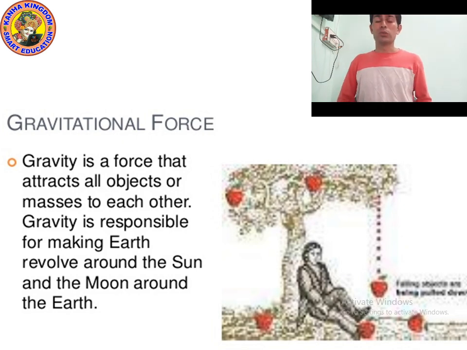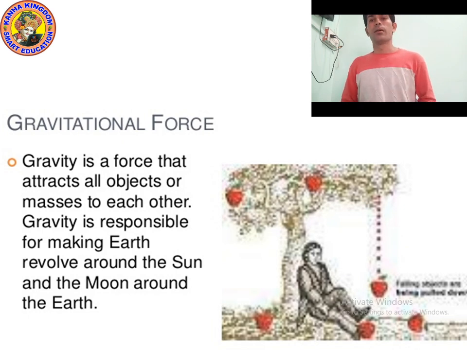Okay, so remember, kids, every object in this world, every mass in this world applies force on each other. That force is called gravitational force. Even the earth revolving around the sun and the moon revolving around the earth are applying force on each other. Because of gravitational force, they move around each other.